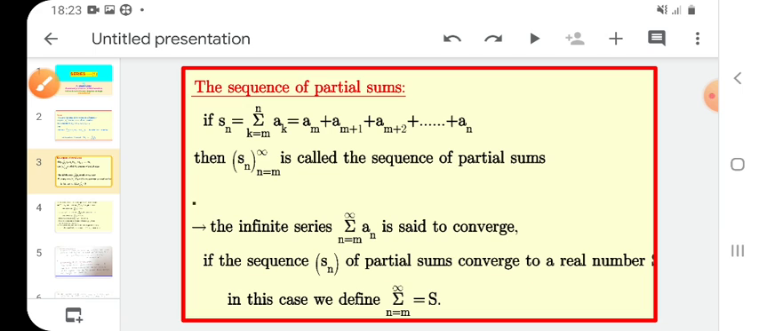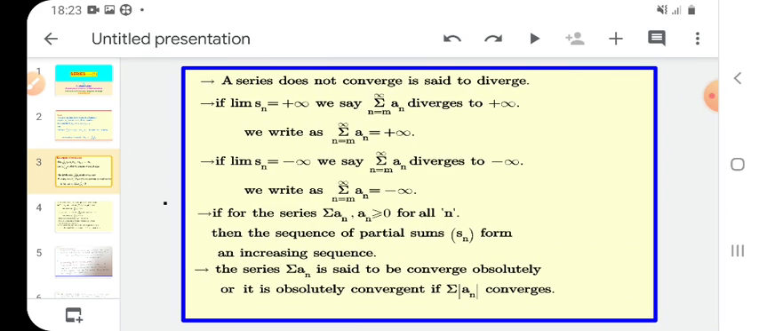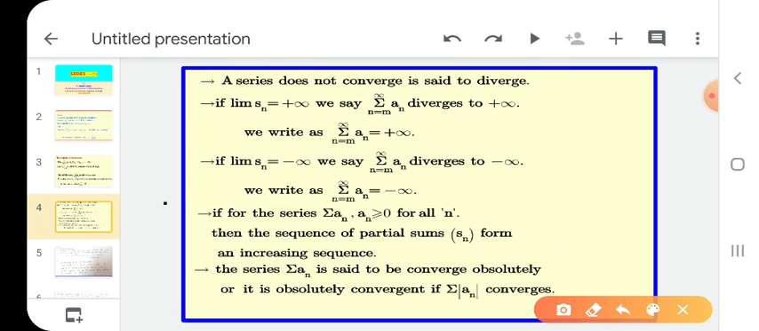How can you find whether a given series is convergent or not? We take the partial sum of the sequence and we find whether that partial sum is convergent or not. If convergent, the given series is also convergent, otherwise divergent. Next, if a series does not converge, that means it is divergent.